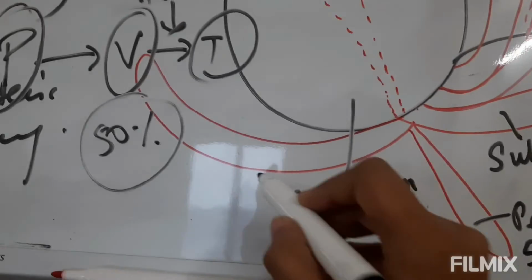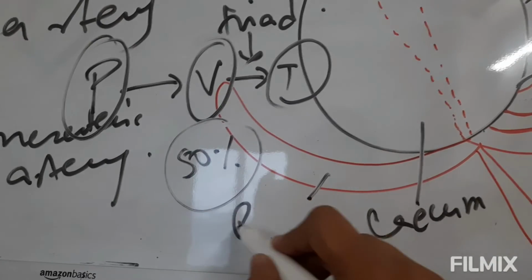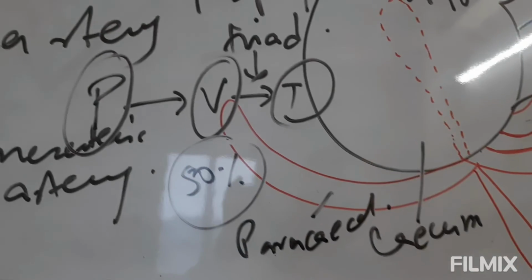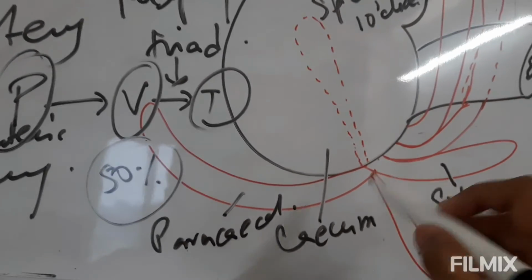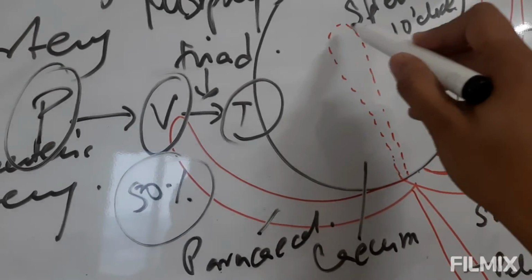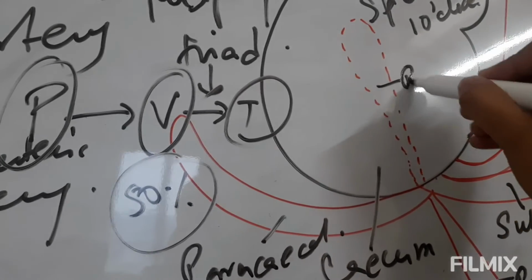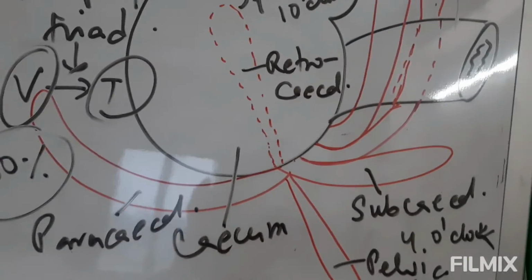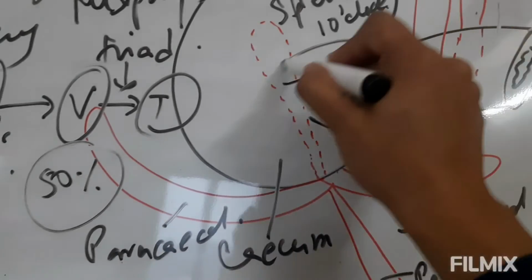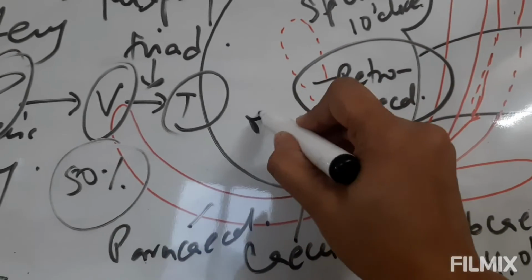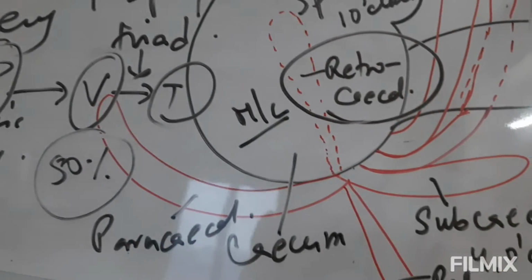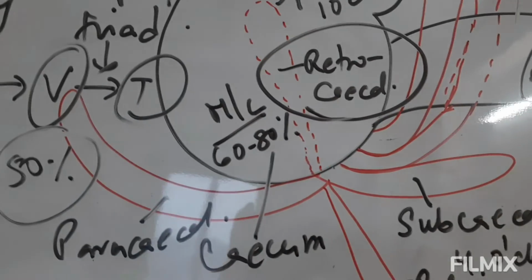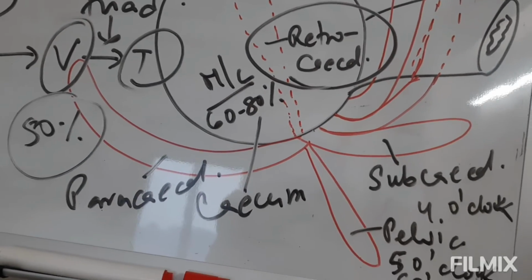Now this one is parallel to the cecum. So this is a paracecal appendix. Now here you can see the dotted structure. So this is the retrocecal position of the appendix. This retrocecal position is the most common position of the appendix, and the percentage is 60 to 80%. Average is 72%.